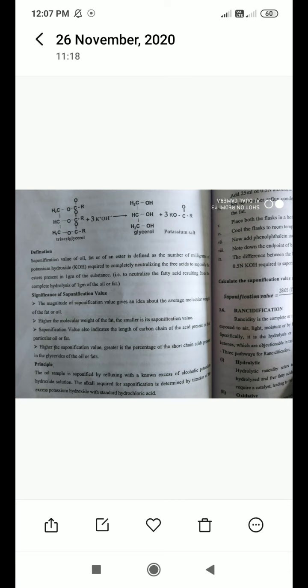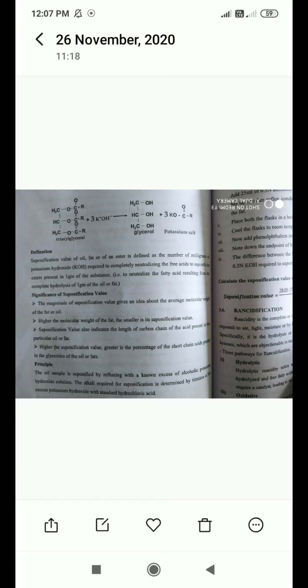Saponification value of an oil or fat is defined as the number of milligrams of potassium hydroxide required to completely neutralize the free fatty acids resulting from the complete hydrolysis of 1 gram of the oil or fat. This is called the saponification value.